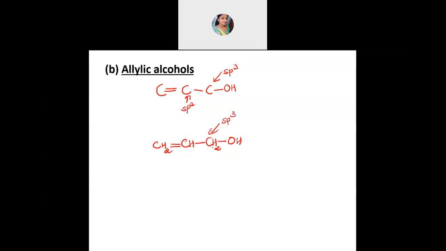In this also you can have further classification, primary, secondary and tertiary, if you replace the hydrogen on this carbon. Not very important, but I'm just mentioning it. That won't be asked, but at least remember this much. Allylic means the OH group is attached to a carbon which is sp3, and that carbon is attached to a carbon-carbon double bond, which is sp2 hybridized.